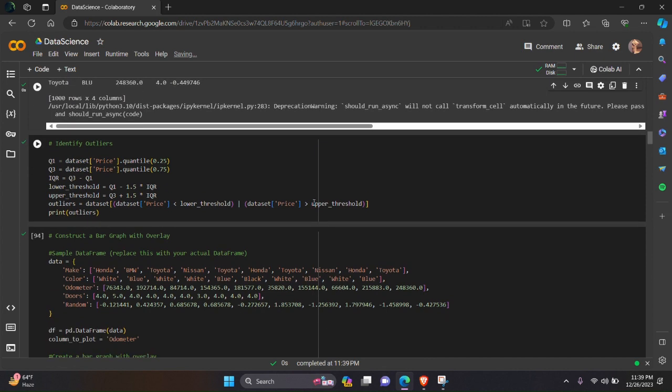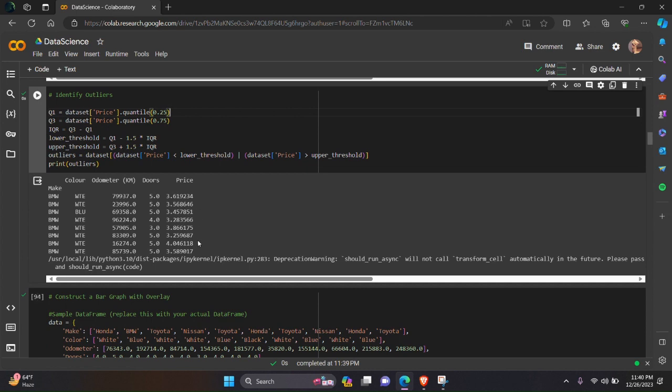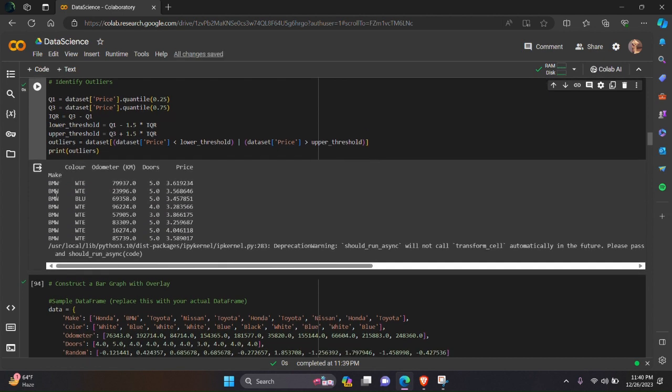Next, identify outliers. So if I want to identify the outliers in my price column, I use this, and if we run this, here is the final table. So our BMW is our outlier.